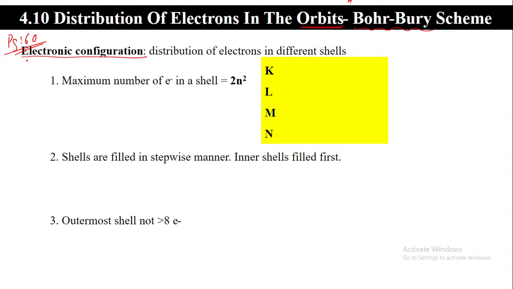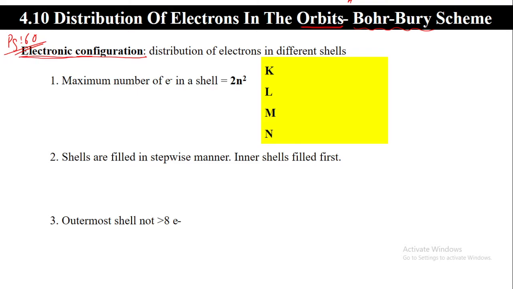Configuration means what is the configuration of your mobile, what is the configuration of your laptop. That is what these days people are more interested in. What is the configuration? How is the arrangement? What are the different parts? So here when we say electronic configuration, that means how the electrons are distributed in the different shells.